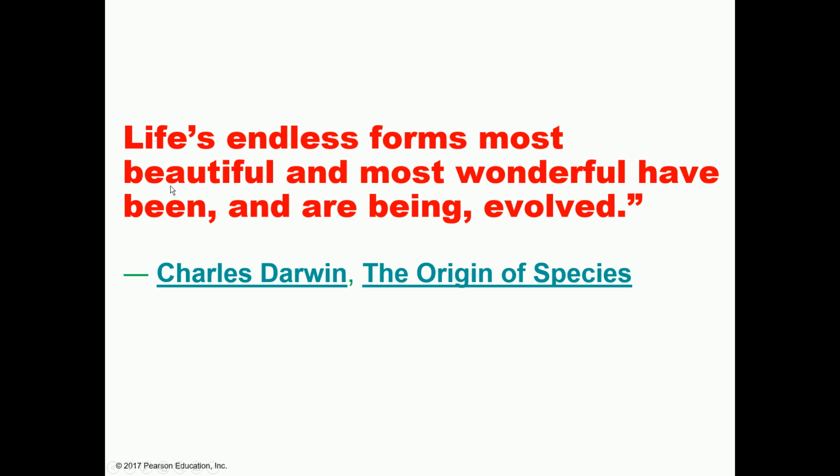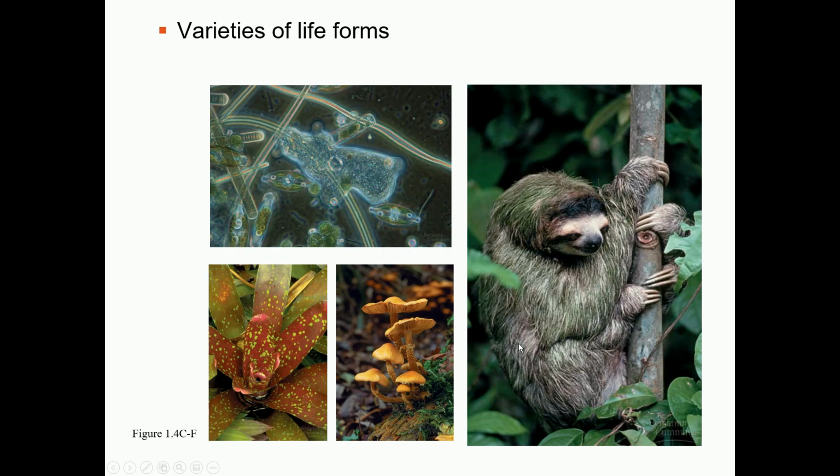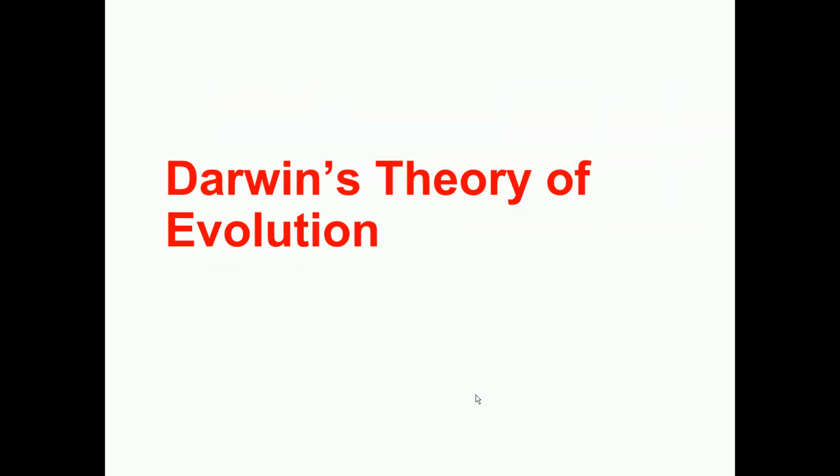So Charles Darwin is the main scientist who basically gave this theory, in his very famous book, The Origin of Species. "Life's endless forms, most beautiful and most wonderful, have been and are being evolved." This is a statement given by Charles Darwin. This is just showing you the biological world. You can see how diverse it is, starting from the very simple form of life going to the most complex form of life. So we have a lot of diversity in the biological world.